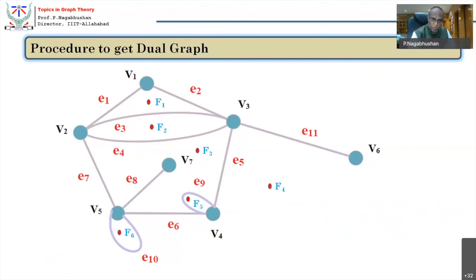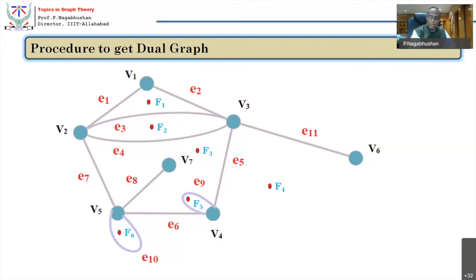So a new graph should be drawn in such a way that every face represents a vertex in the dual graph. The number of faces F should become the total number of vertices in the dual graph.